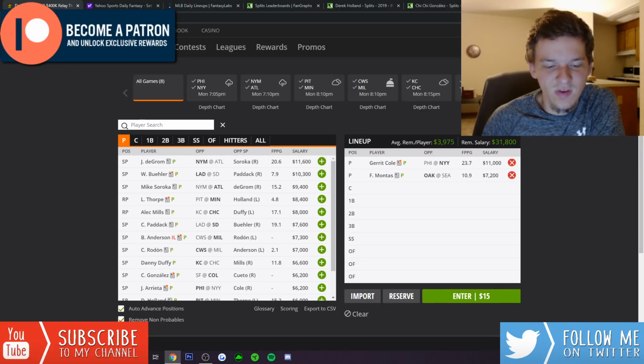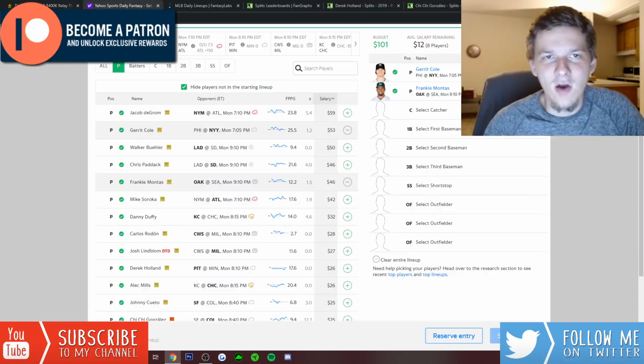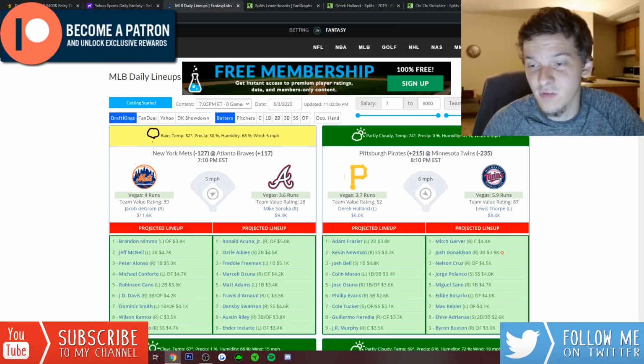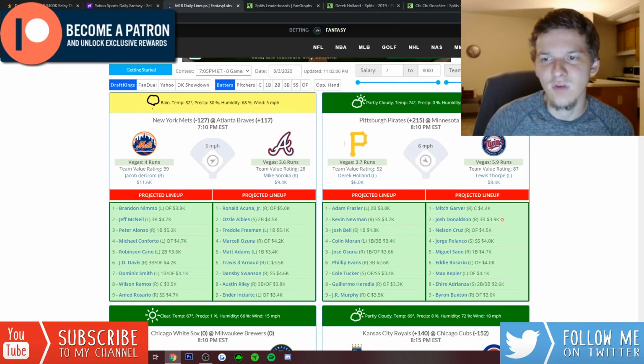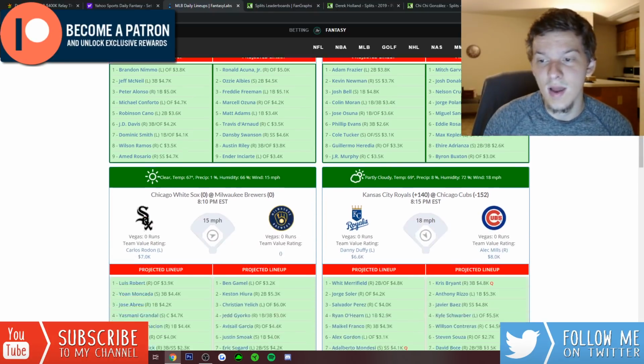I think there's a lot of risky options here, a lot of guys that have blow-up potential that I just don't want to play. So let's go ahead and take a look at some bats now. I think this is a slate where we have a lot of teams that are in pretty appealing spots. First off, the Twins, 5.9 implied run total against Derek Holland. I like them a ton. We're going to talk about a couple of their hitters that I really like.